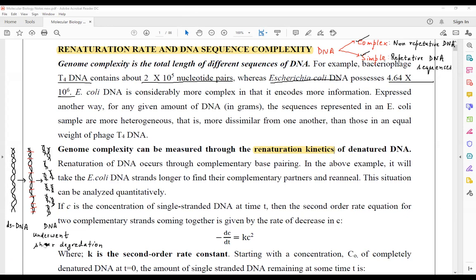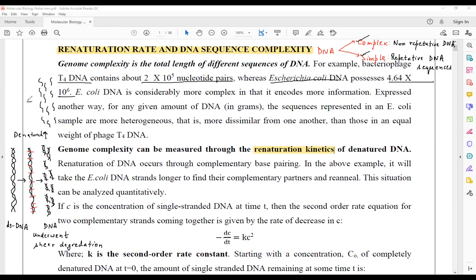Now the DNA is going to undergo shear degradation. That means DNA has been fragmented. And the next step that we are going to talk about is how this DNA molecule will be made to denature. Denatured means there will be separation taking place, double stranded DNA getting separated into single stranded DNA molecules.